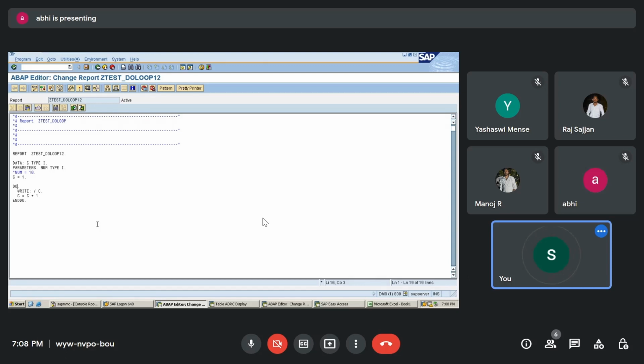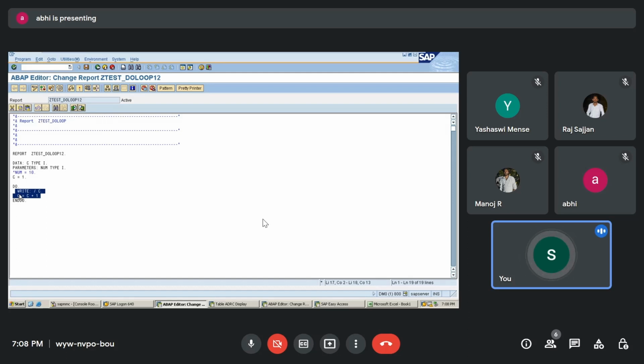Understand this: if you have not mentioned how many times, then the do command will not come to know how many times. So it is going to do this for an infinite amount of time, all the time.